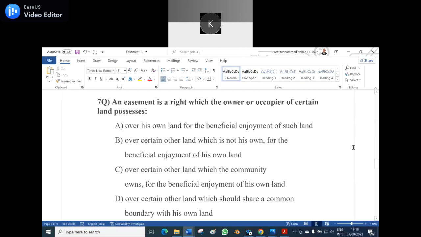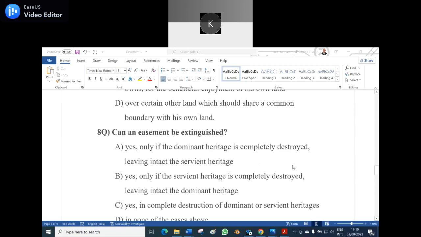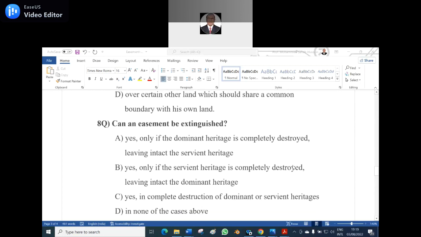Option B, sir. Yes, option B is the right answer: over certain other land which is not his own, for the beneficial enjoyment of his own land. Now, we have already come across this question somewhere in our program.